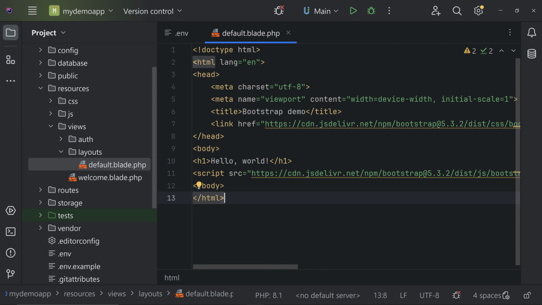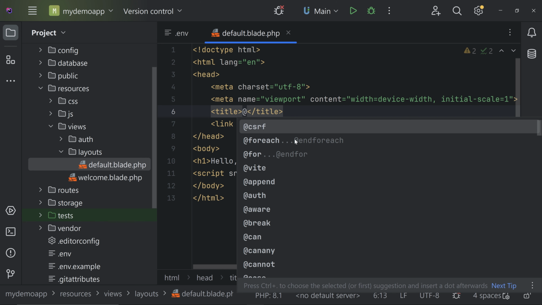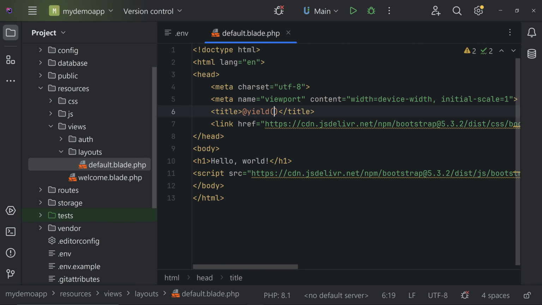So we can change the title. So let's change everything one by one. So first of all, we can change the title, and in Laravel, we can use @yield, and inside that we can give the name, that is title, and we can give a default title also.